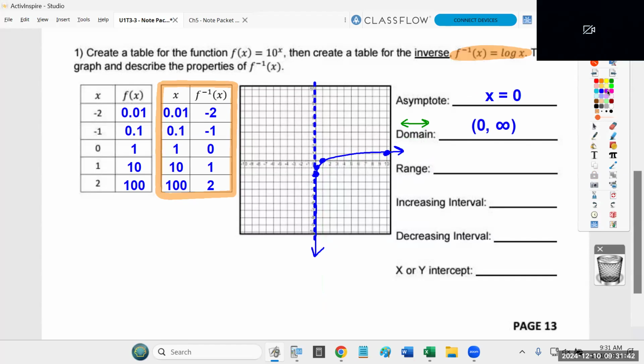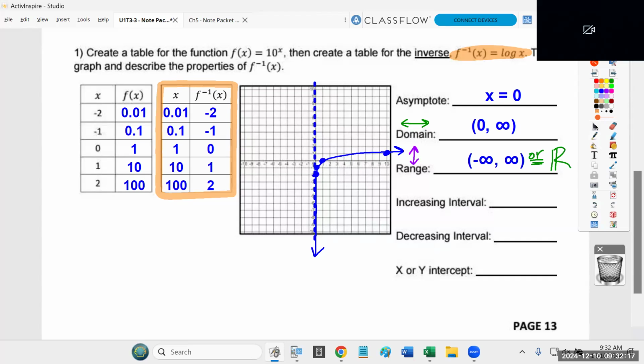Your range is how far up and down this thing can go. Well, as it goes to the right, it also keeps going up. So it just goes up forever. It goes up very slowly, but it is going up forever. And on the left side, it's going down forever. It just keeps going down, down, down. So it turns out the range is all real numbers. It goes up forever, it goes down forever, so negative infinity to positive infinity. And for those of you who prefer the real number symbol, if you just write that symbol, that means negative to positive infinity.